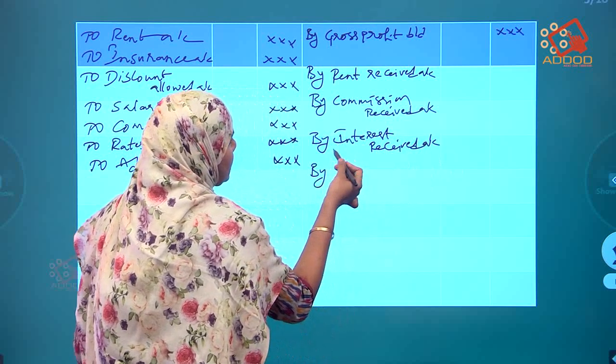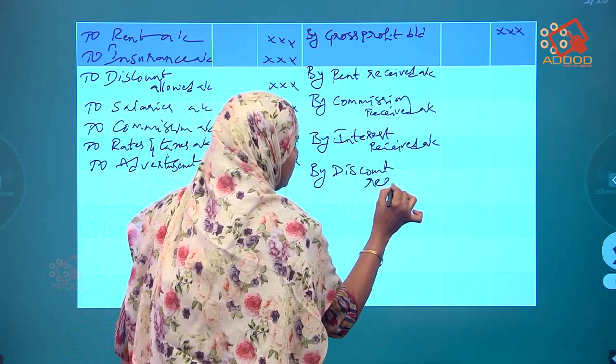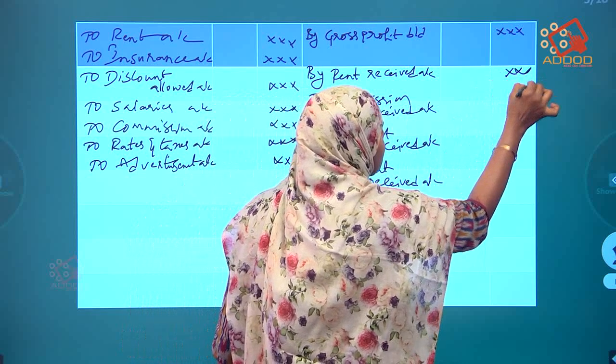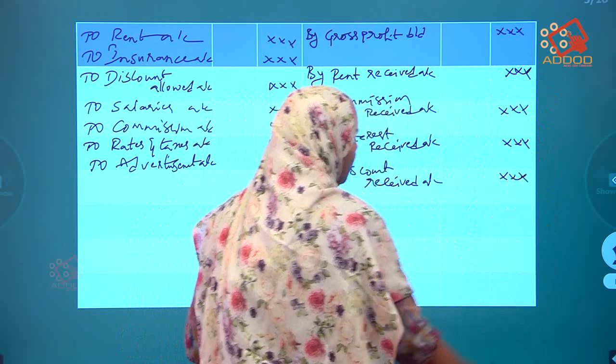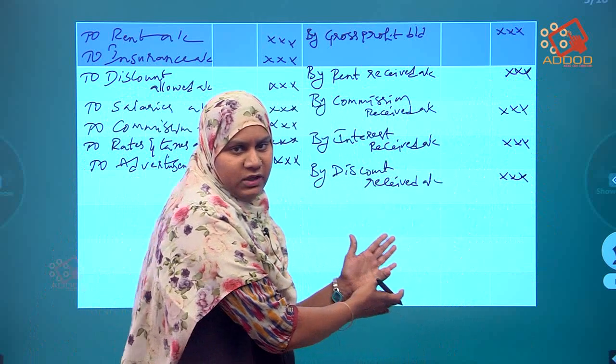By, still what are the receipts? Discount received also will come, discount received account. All the receipts will come on the credit side. Okay, all the payments will come on the debit side, all the receipts will come on the credit side.